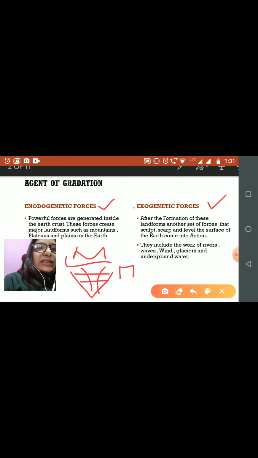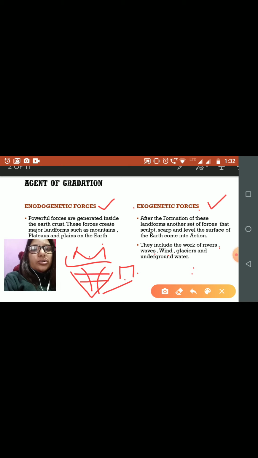Now see what the exogenetic forces are. After the formation of these landforms, another set of forces comes into action that sculpts, meaning gives shape to something, and scarps and levels the surface of the earth. That is the exogenetic forces. They shape the existing landforms, the mountains, plateaus and plains, by agents like rivers, waves, wind, glaciers and underground water. When all these agents sculpt, scarp and level the surface of the earth, we call them the exogenetic forces.